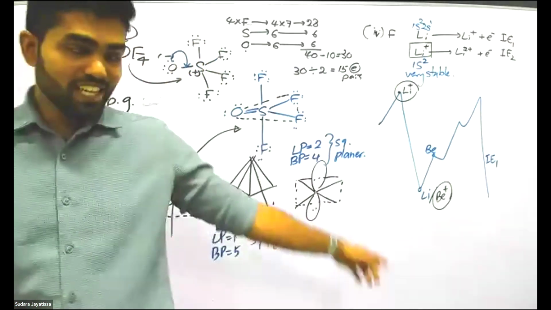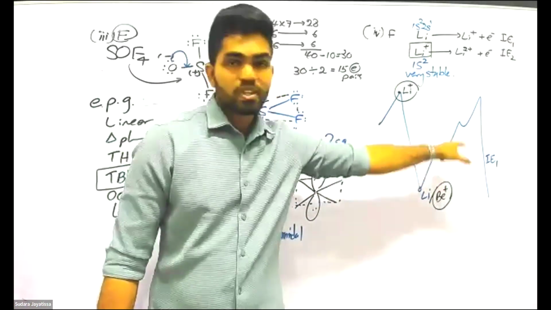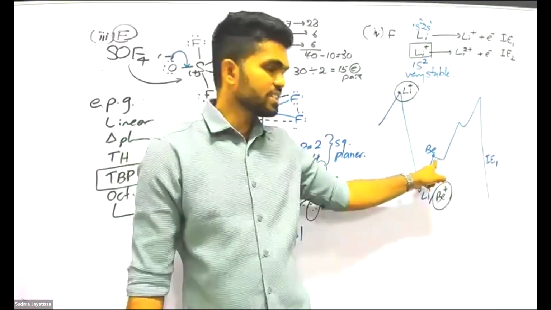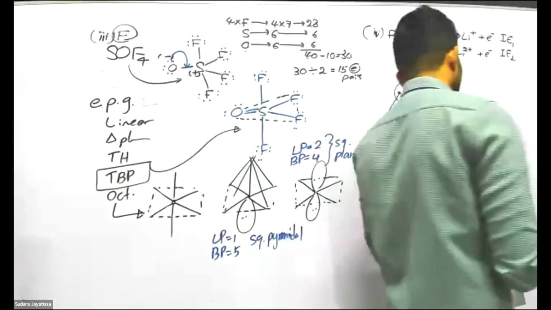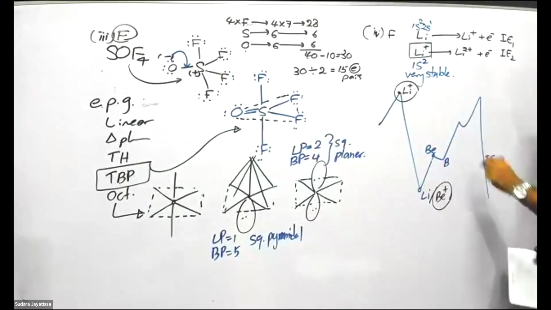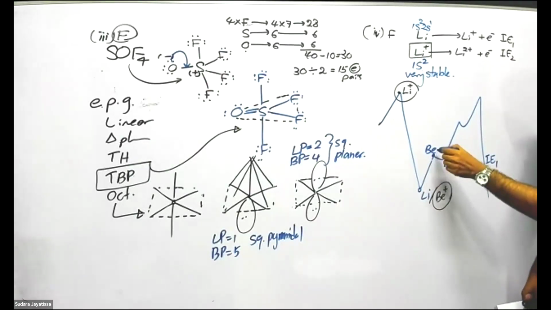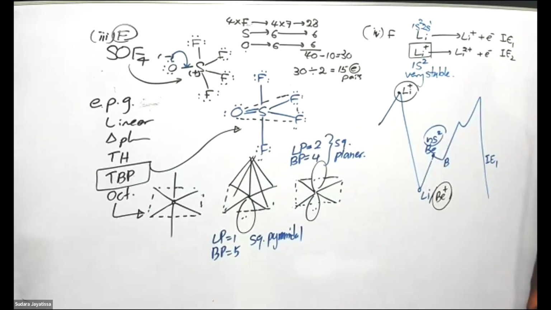So you can see in the same graph, ionization energy depends on configuration also. Tell me why beryllium ionization energy is higher than boron. What's the reason? Boron is having a lower value than beryllium. Why? Because of the electronic configuration. Beryllium is having ns2 stable configuration, so removing electrons is difficult.